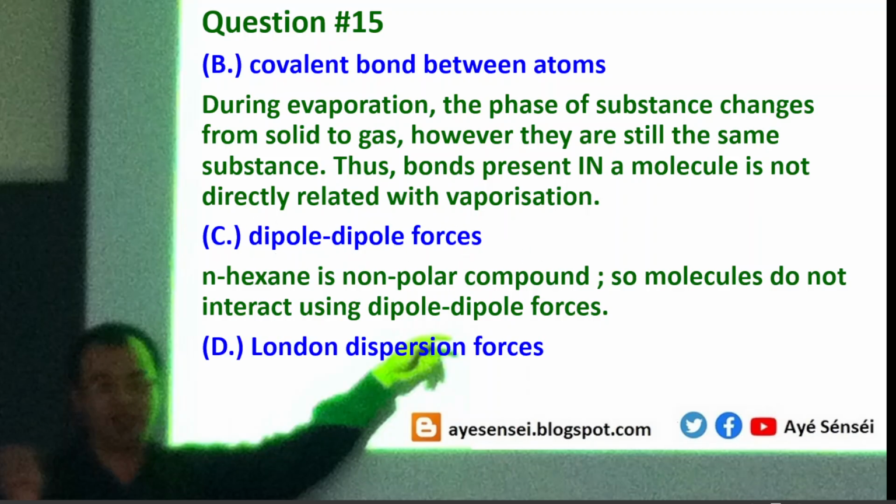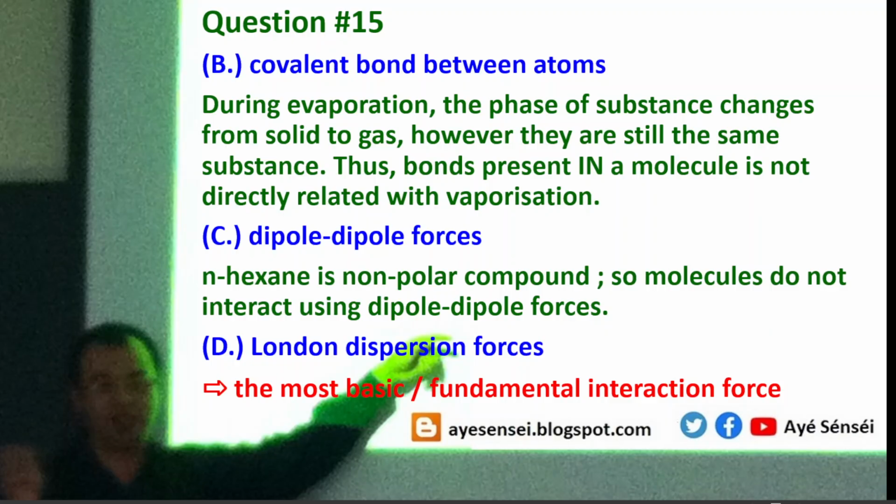Finally, of course, the answer will be the remaining option, which is the London dispersion force. But what is London dispersion force? London dispersion force is the most basic or fundamental interaction force, which means the answer is D.